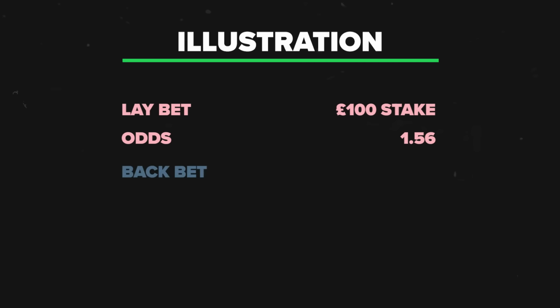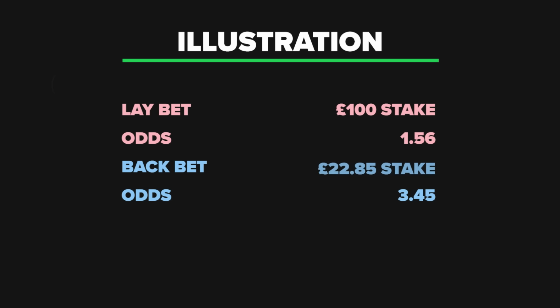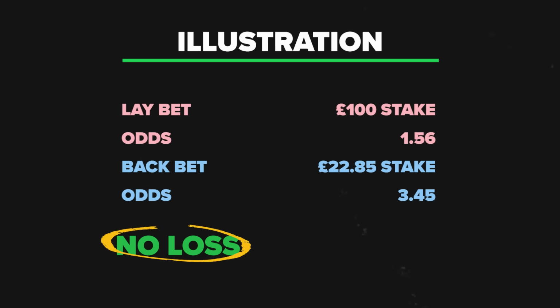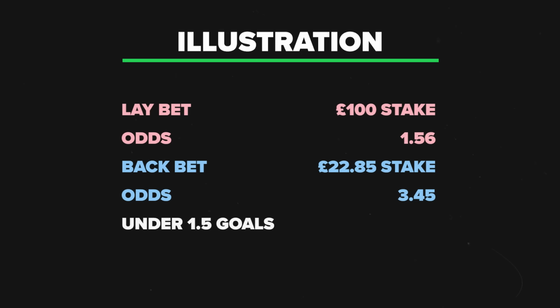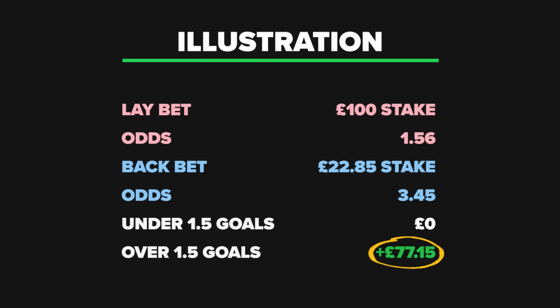But option 3 is a little bit different. We've got the upper hand here on the market, but don't want to miss out on a sizable win. So we can eliminate all liability by placing the back bet on the under 1.5 goals market at the new price of 3.45 for 22.85. This guarantees no loss and provides us with a risk-free bet on there being another goal. If the game ends with just one goal, you break even with no loss and no profit. However, if there is a second goal, you secure that chunkier profit. Given the prices in our example, the potential upside would be 77.15 if another goal goes in. For those who strongly believe there's another goal coming, it minimises the downside if they're wrong.